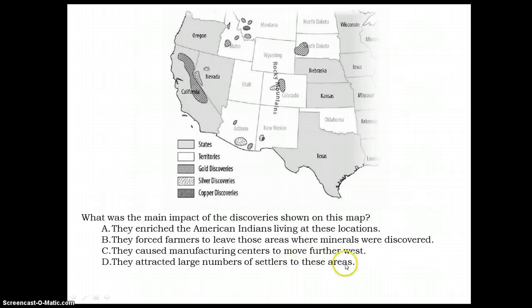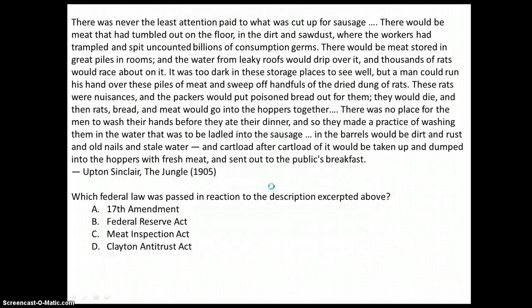And I know that based on what I learned about the populace wanting to have gold and silver be a part of the currency, it seems like the fact that these discoveries are happening are going to help those Midwestern and Southern farmers that we talked about, which are not manufacturing centers. They are settlers. Right, so I'm going to choose settlers, D, as my answer.